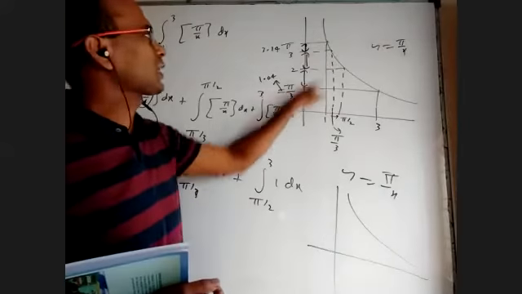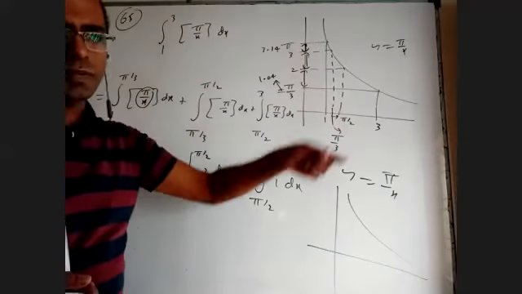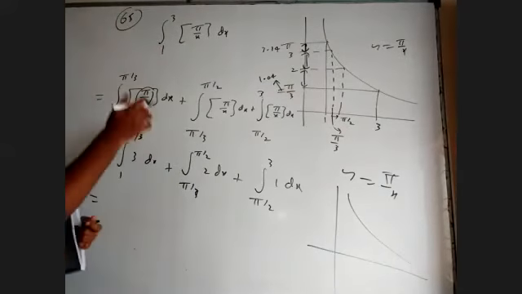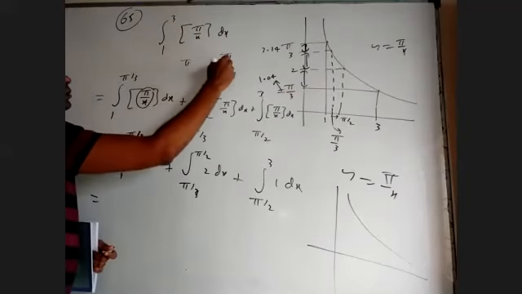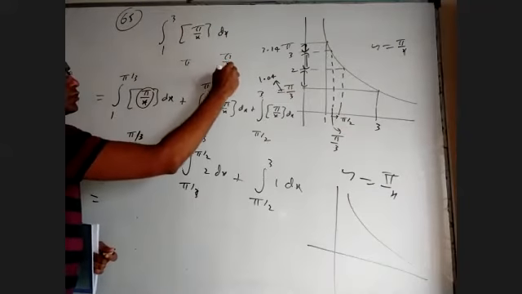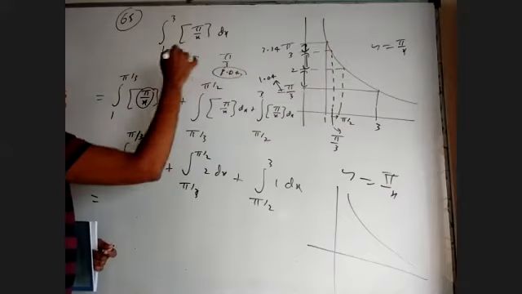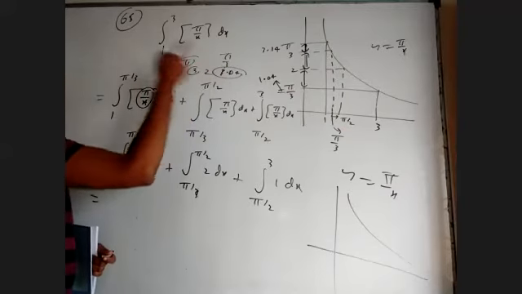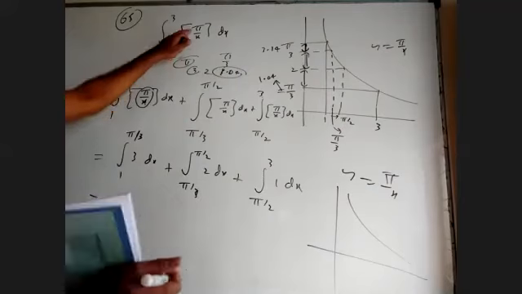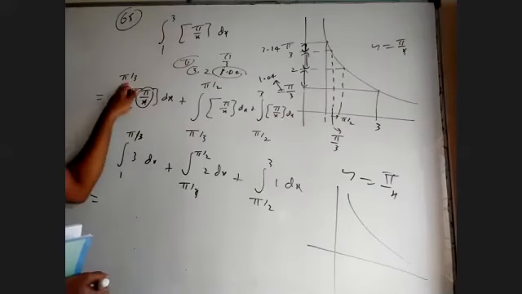When x is 1, the corresponding pi by x value is pi. You don't need the graph actually. You can just see when x is 1, what is this value? Pi. When x is 3, what is the value? Pi by 3, 1.04. Between 1.04 and pi, what are the integers? 3 and 2. What are the corresponding x values? When pi by x is 3, x should be pi by 3. That's why we're breaking there.